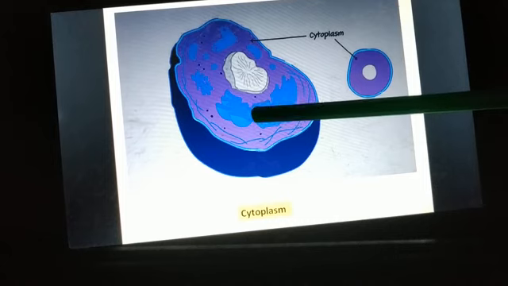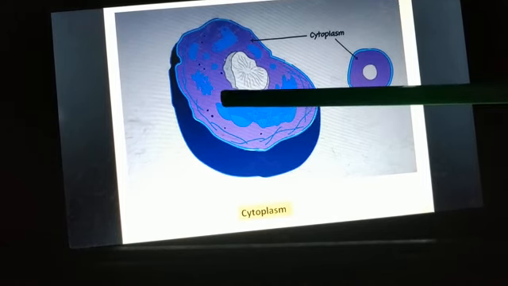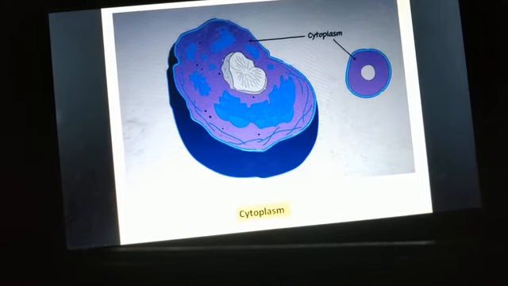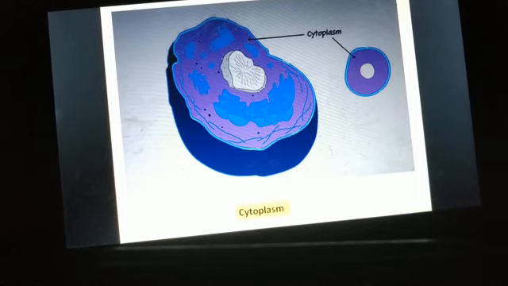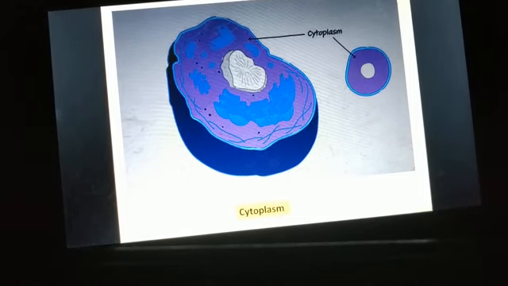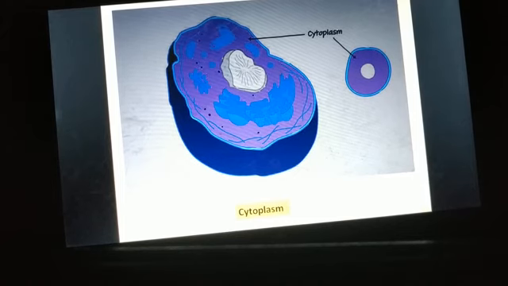When we see through an electron microscope, along with the cytoplasmic fluid, the organelles also appear to move.